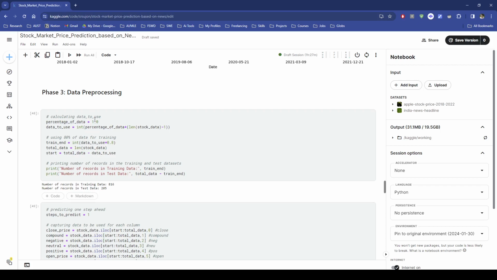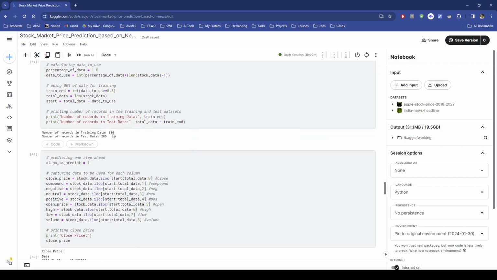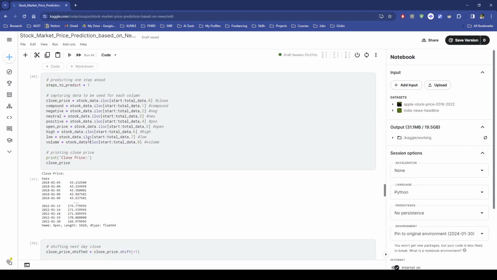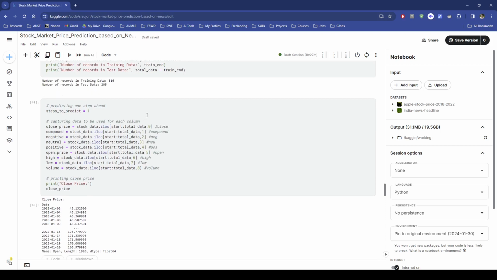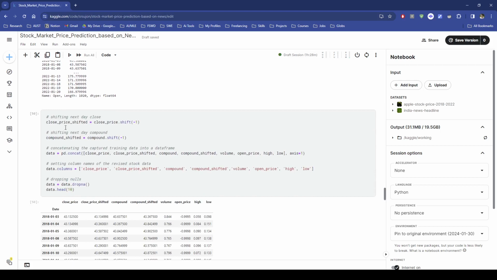Here I pre-process the data, and I use only 80% of the data for training and 20% for testing, which makes 816 for training data and 2205 for testing data. Then, depending on each column, I started to capture the data for each column individually. After that, I shifted to the next day.